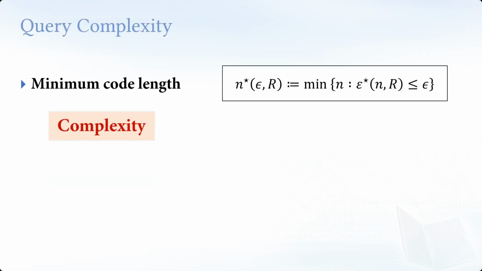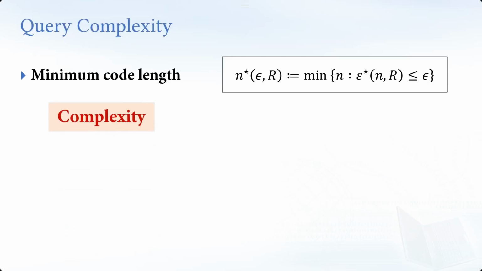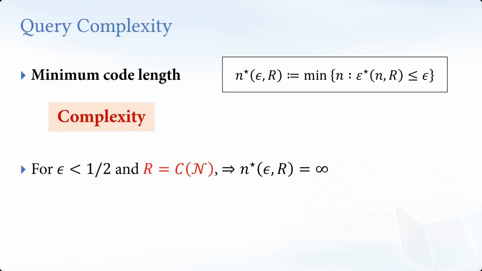Okay, so let's look at this minimum code length complexity. Let's look at some examples. For example, if we want some non-trivial error threshold better than random guessing, and the rate is set to capacity, then from all the known bounds, the n star diverges. We need infinitely large devices to achieve this capacity. But it's not that surprising, because the definition of the channel capacity itself involves n going to infinity.